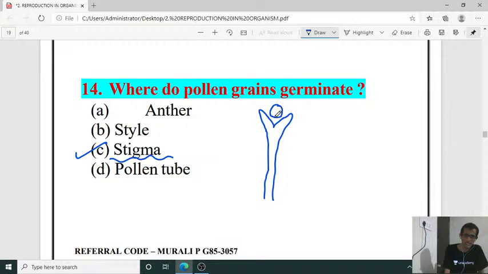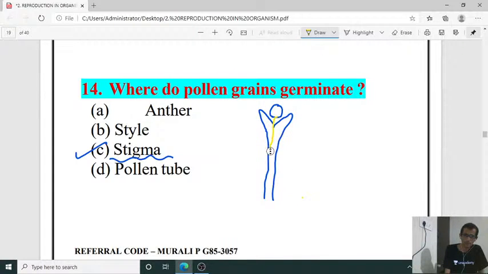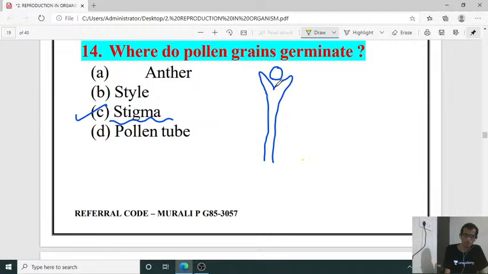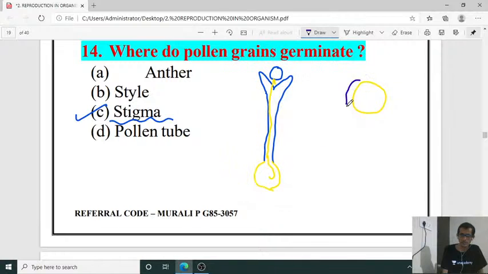The pollen grain will produce the pollen tube, and the pollen tube will reach the ovary region. The pollen tube will emerge from the intine wall of the pollen grain.